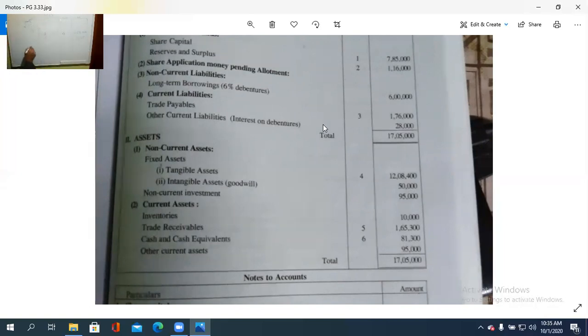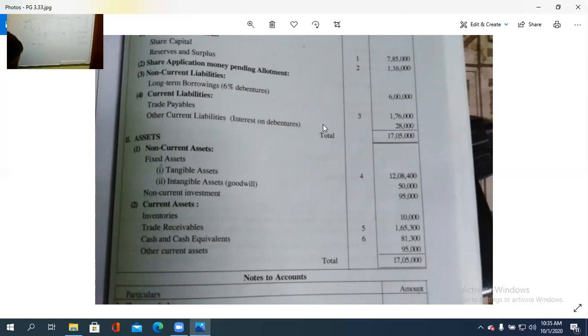Then other non-current asset, and then long-term investment. That is non-current asset. Current asset is only for a short period. So it is 95,000. Okay. Then next, B, it is current asset.